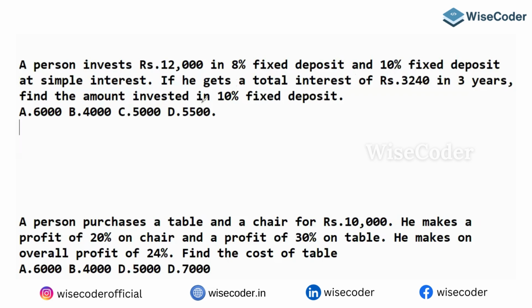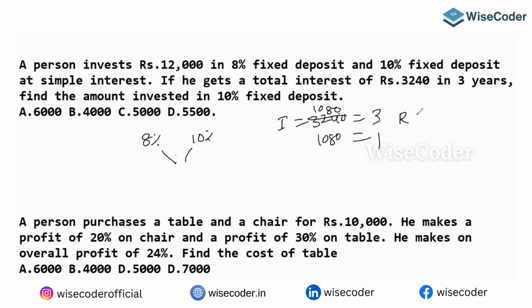Find the amount invested at 10%. Guys, look here. He deposited in two varieties. One is 8%, the other is 10%. But what is the mean? I don't know, that you need to figure out. How? What is the total interest? The total interest is 3240 in how many years? 3 years. Tell me, for 1 year is how much? So 1 year interest is 1080.